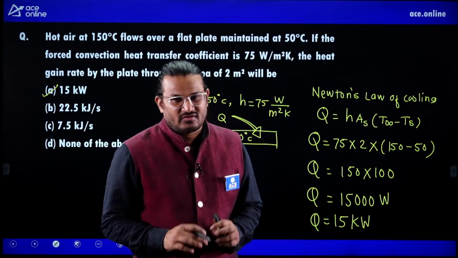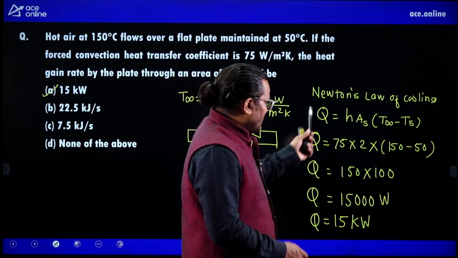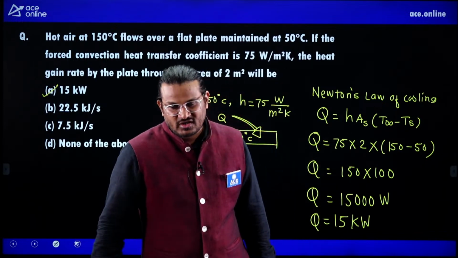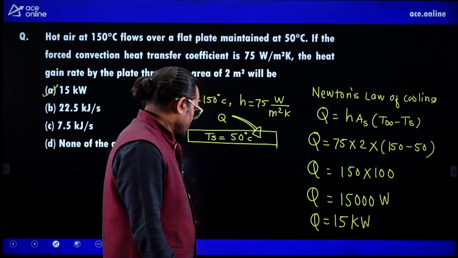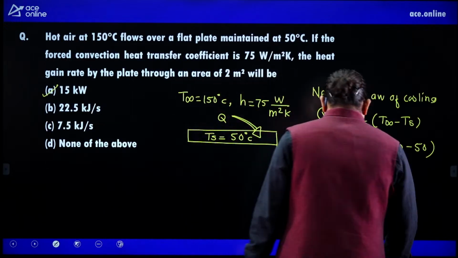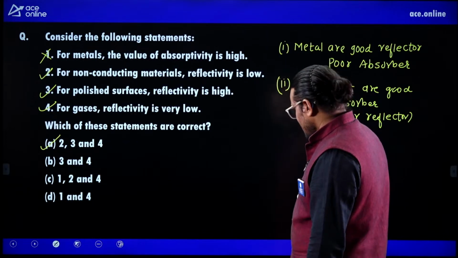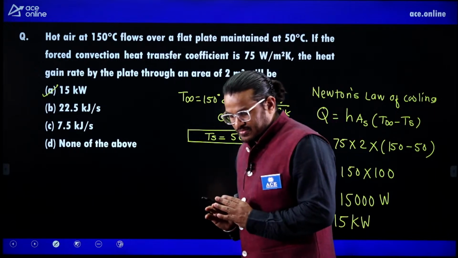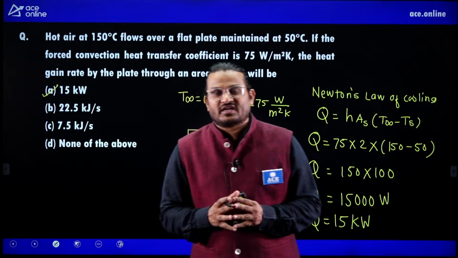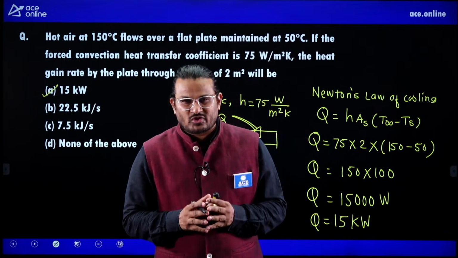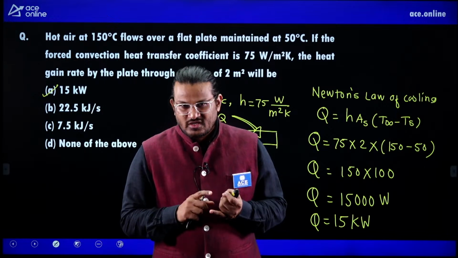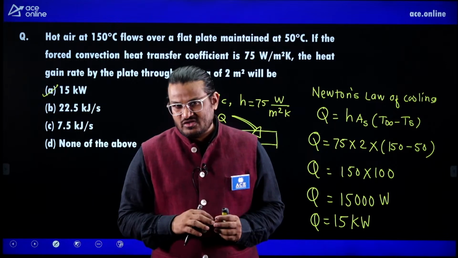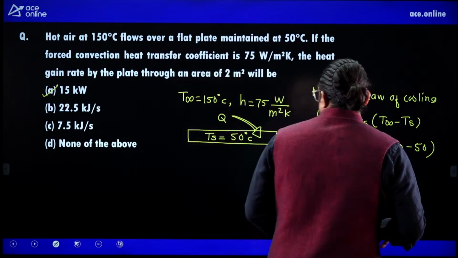Here, simply, we used Newton's law of cooling, Q is equal to h A delta T, and we got 15 kilowatt. Remember Fourier's law of heat conduction, Newton's law of cooling, and the Stefan-Boltzmann law. This is mandatory, you should know it. Now we'll move to the next question.